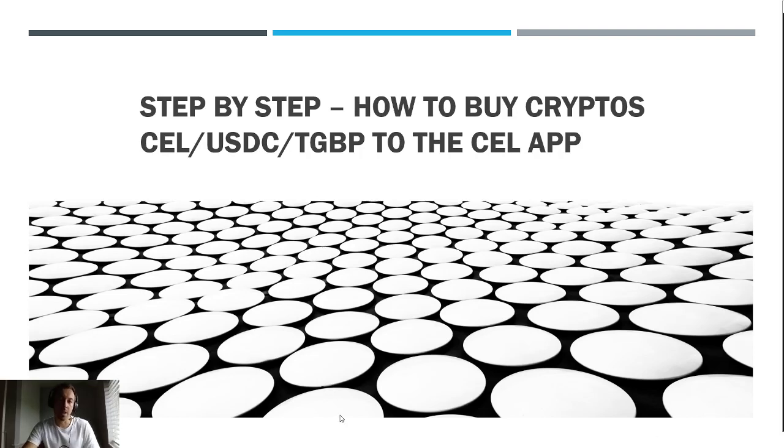Hi everybody. So this presentation is basically how to buy the CEL token if you want to, or buy your stablecoins like USDC or TrueGBP (True Great British Pound). The reason you want to buy these and save them with Celsius or Crypto.com or any other app which allows you to stake is because you get huge interest rates compared to your bank. So basically, I'm going to go through the step-by-step process on buying each coin, where to buy it, and how to send it from wallet to wallet.